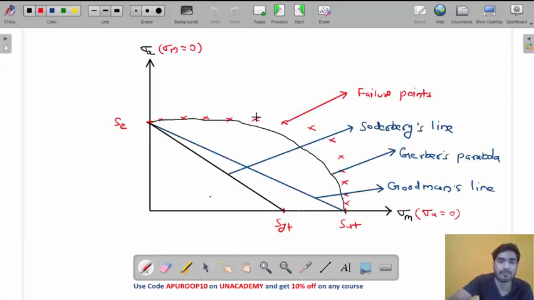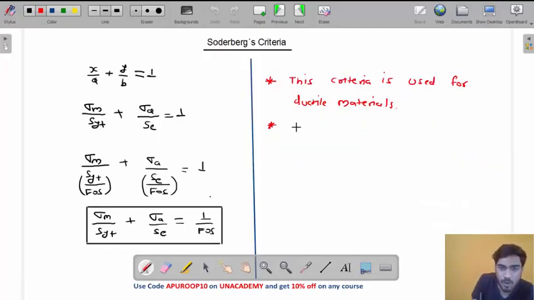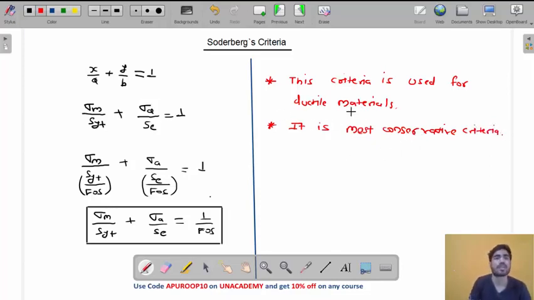And look at this, my friend. If you compare both these criteria, which one has the least safe area? Soderbergh has the least safe area, so it is the most conservative criteria. If you design using Soderbergh criteria, the dimensions will be maximum, my friend. It is the most conservative, so dimensions will be maximum.